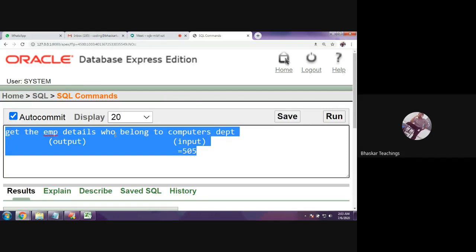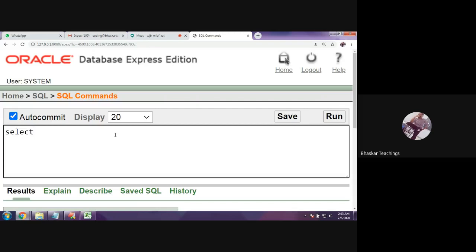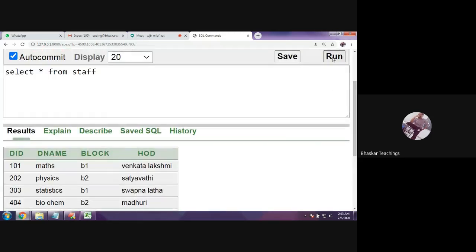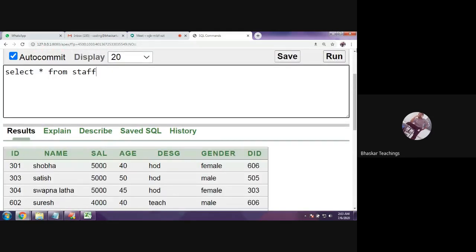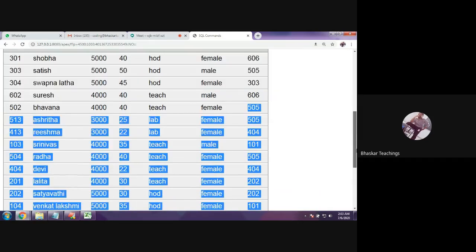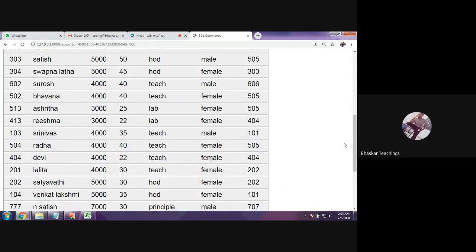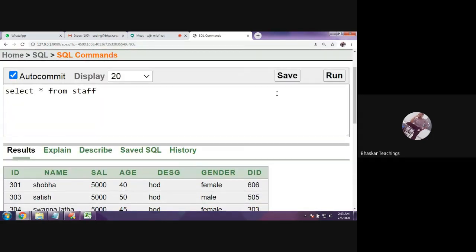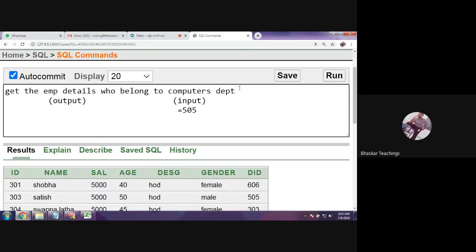So let us see. Select star from staff. So you can see many staff members are there, many records, many staff members' data with some department IDs. So the outer query will check which records belong to the 505 ID in the DID. Okay, DID. So 505, 505. Only those employee details will be given. Okay, so how to write the inner query first?